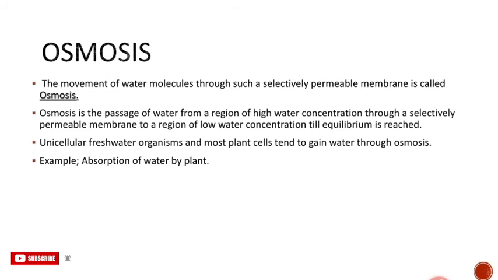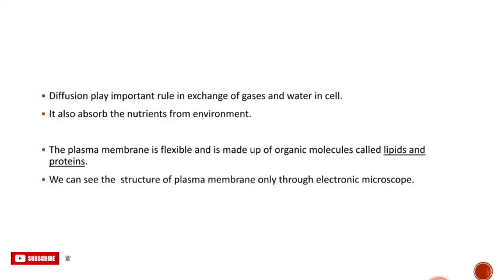Different molecules move in and out of the cell through a type of transfer requiring the use of energy, and water also obeys the law of diffusion. Diffusion plays an important role in the exchange of gases and water in the cell. It also absorbs nutrients from the environment. The plasma membrane is flexible and is made up of organic molecules known as lipids and proteins, and the structure of the plasma membrane is seen only through the electron microscope.